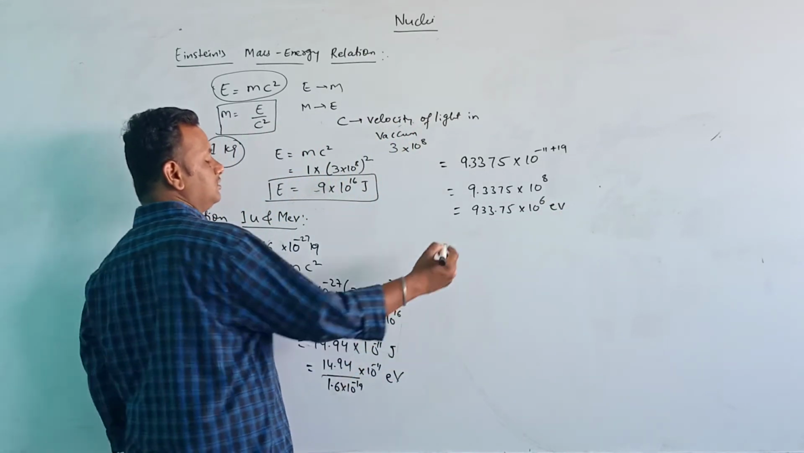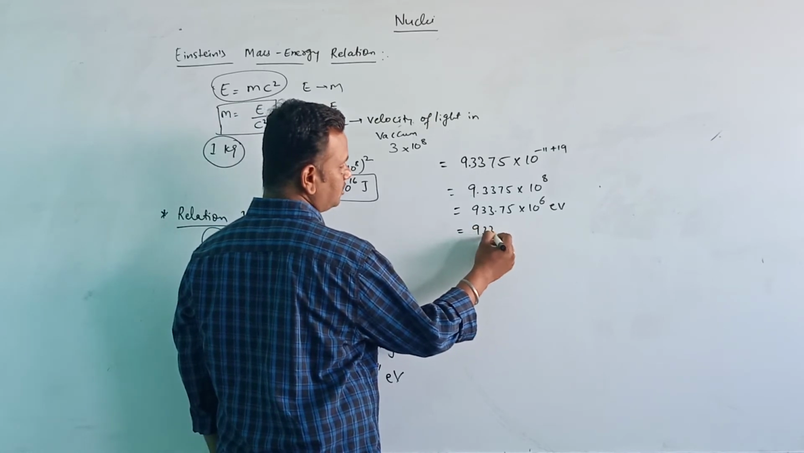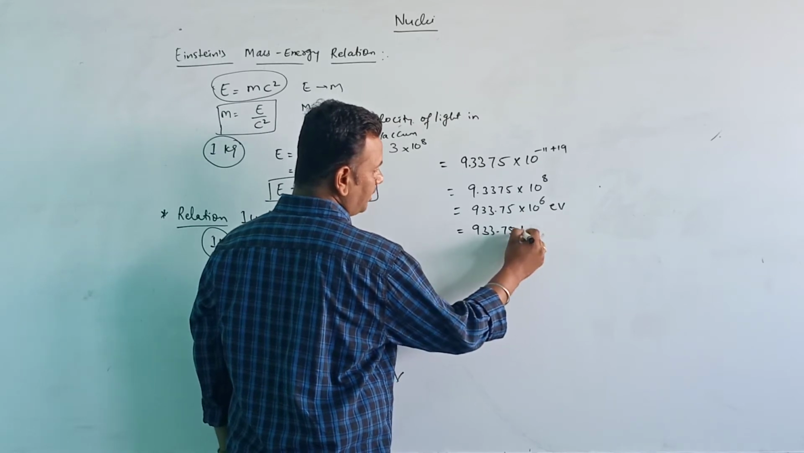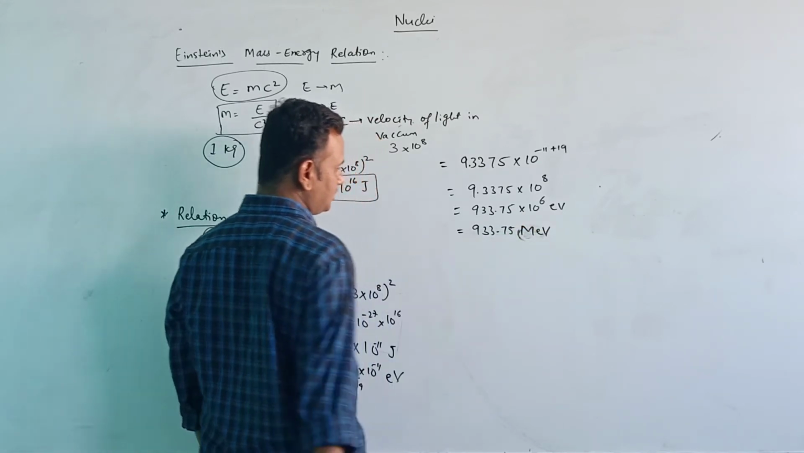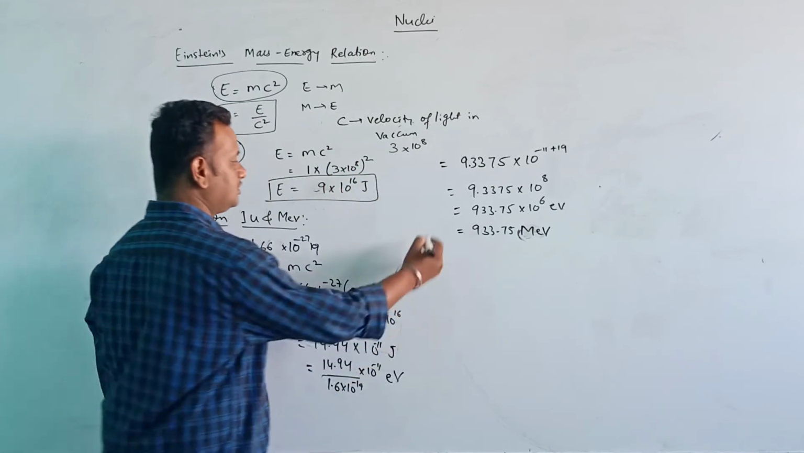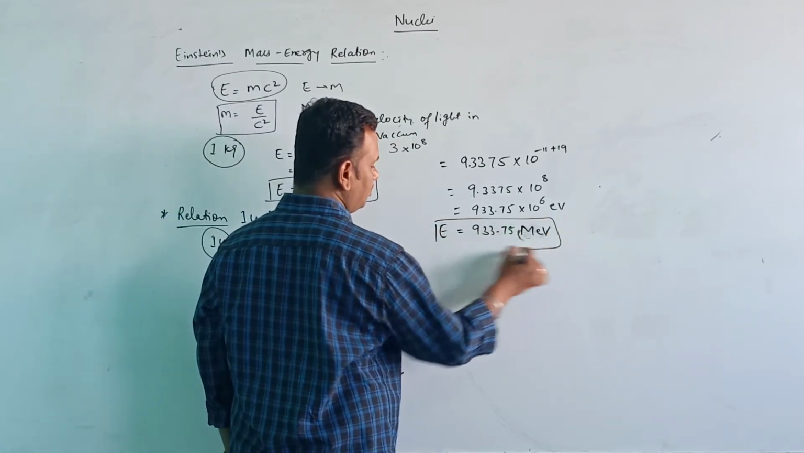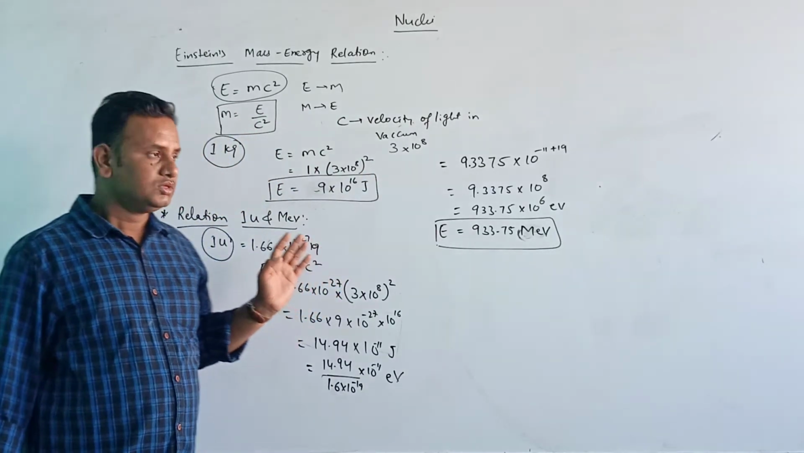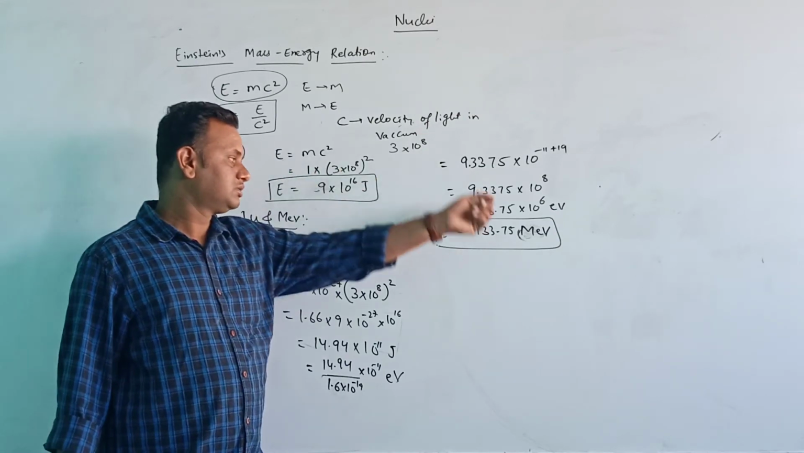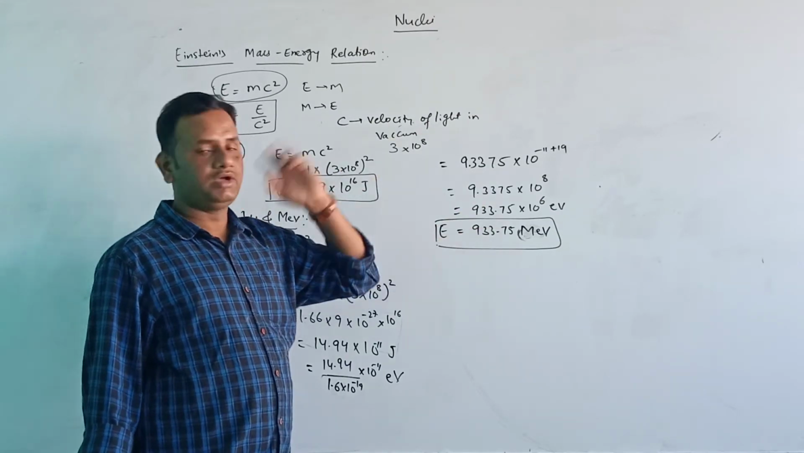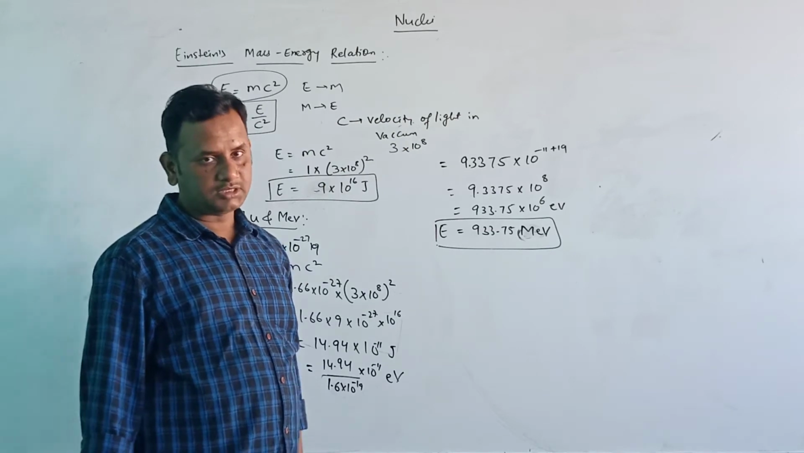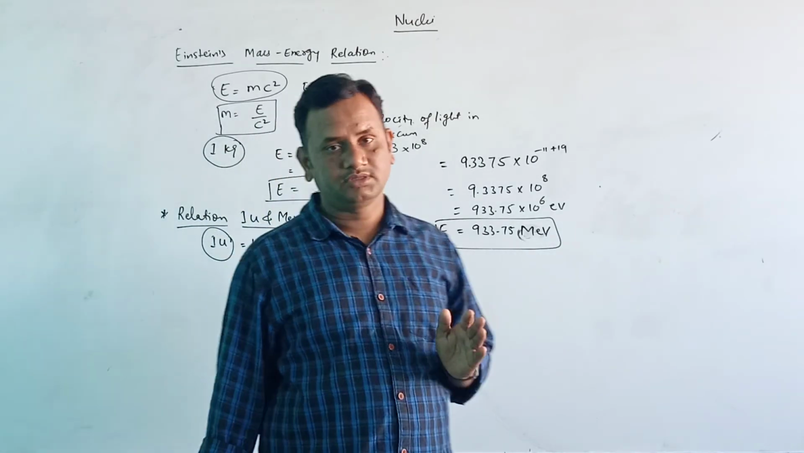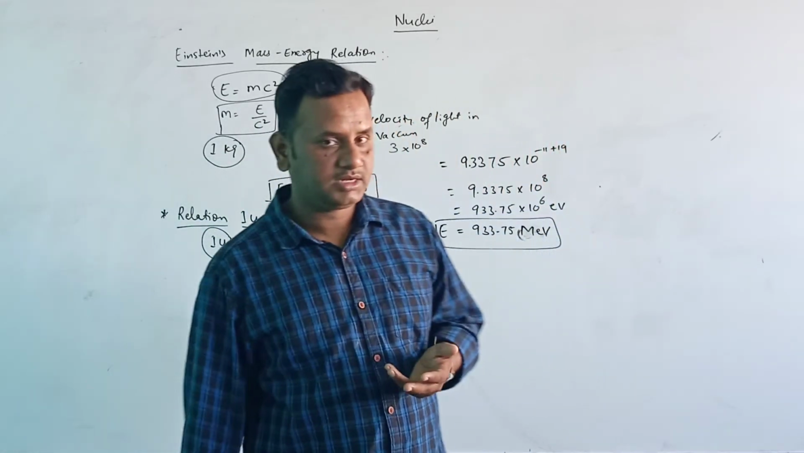Or also you can write this as 933.75 into 10 to the power of 6, and instead of 10 to the power of 6 we can write mega electron volt here. Okay, so this is the amount of energy which is going to be released from one atomic mass unit. So from one atomic mass unit, 933.75 mega electron volt of energy is going to be released. This is the relation between one atomic mass unit and the energy in terms of mega electron volt.